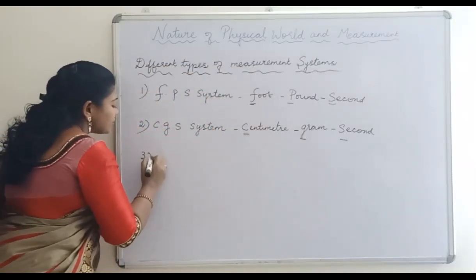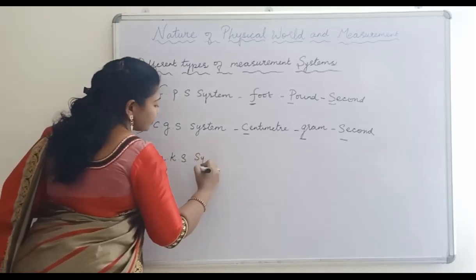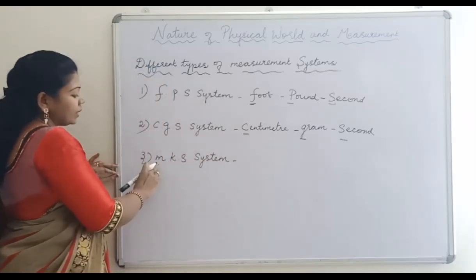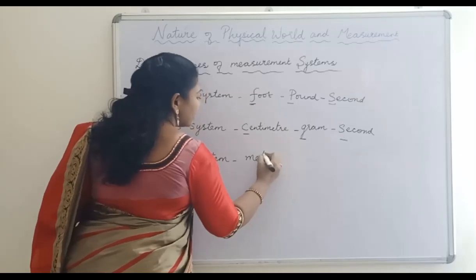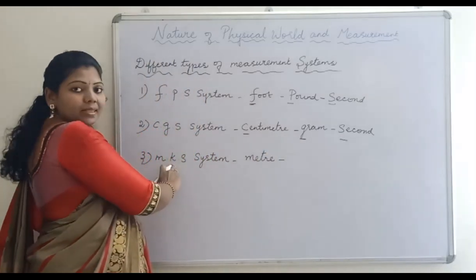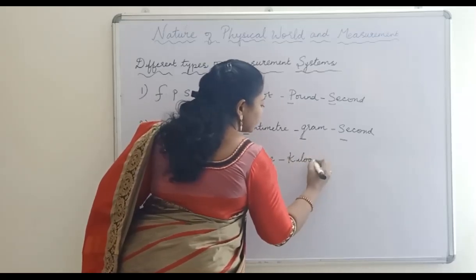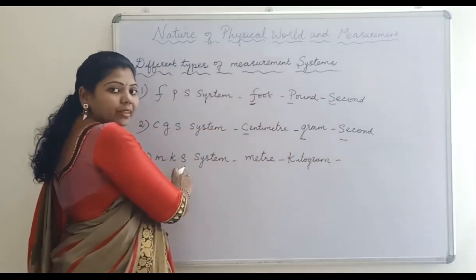And the third system is known as MKS system. So in this system, length is measured in meter, mass is measured in kilogram, and time is measured in second.